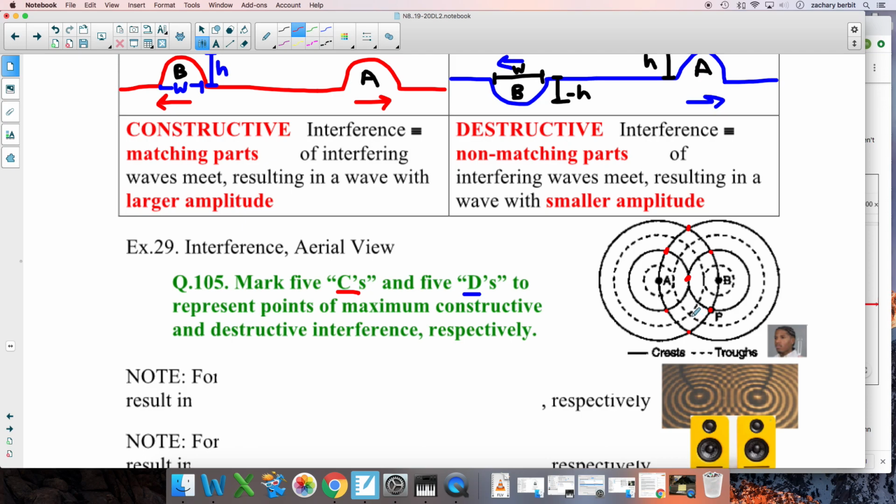When a trough and a trough overlap, it is also constructive. Cool. Where a crest and a trough overlap, you're going to get max destructive. So right here is destructive, all around here. Any more? Yeah, here. All these are destructive interference. What's pretty cool is they actually trace out these patterns. You start to see kind of like here, these neat sort of crosshatch patterns.